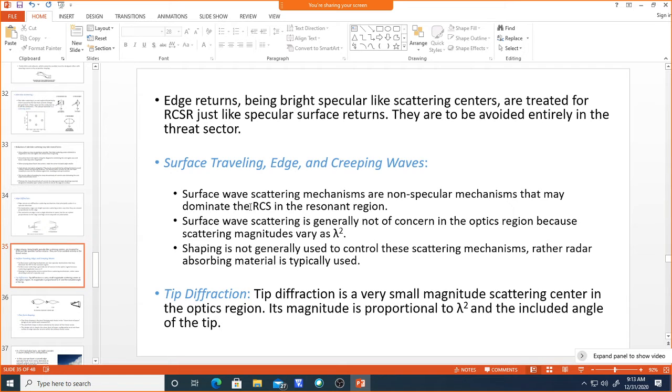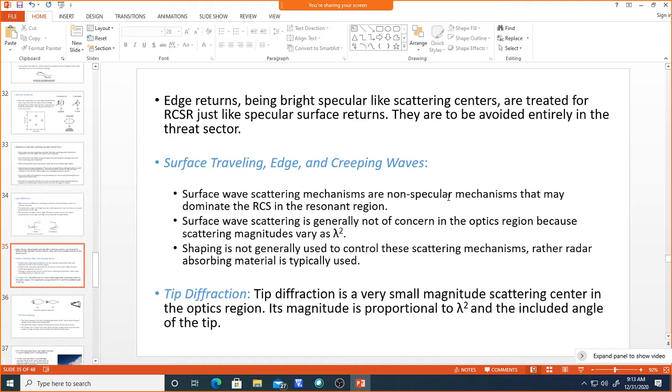These surface waves are considered non-specular mechanisms because the waves are not perpendicular in the direction of the receiver; they spread over the surface of the specular regions.